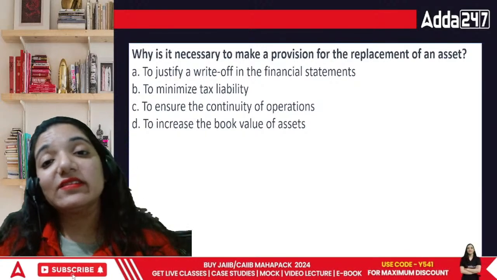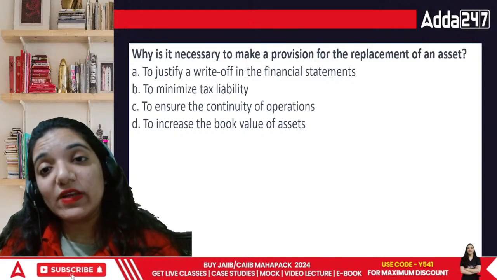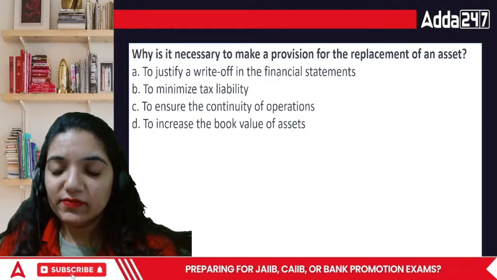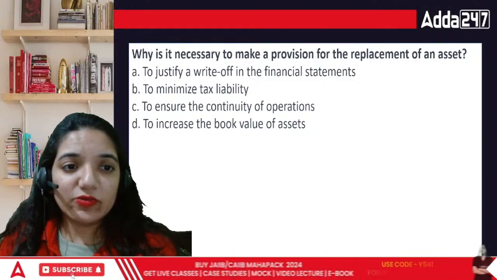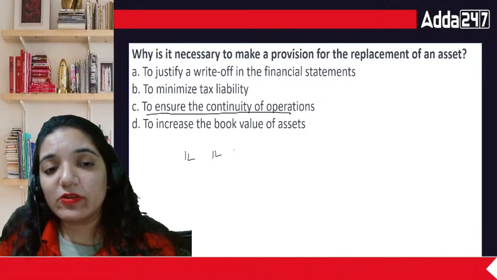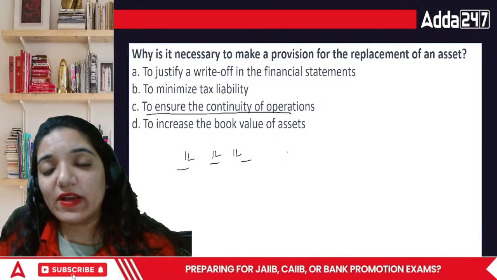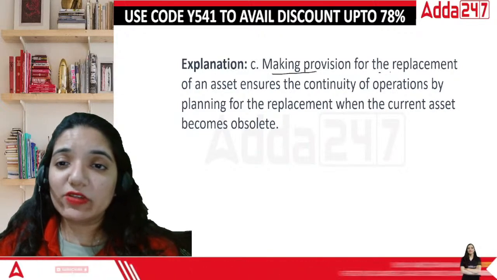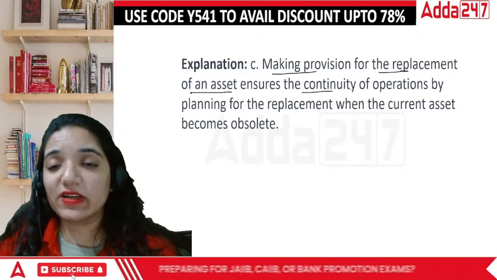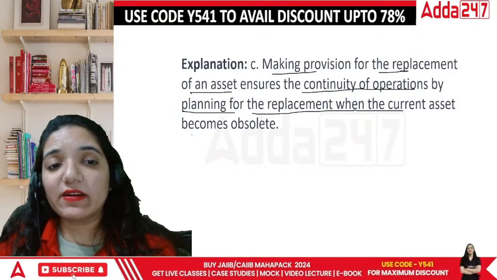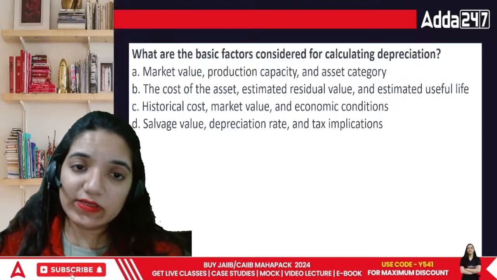So in this case, why is it necessary to make provision for replacement of an asset? It is to ensure the continuity of operations. Obviously, if every year I keep a particular amount separate, after 5 or 10 years this entire amount would be received by us together, and that would be used further. So making the provision for the replacement of an asset ensures the continuity of operations by planning for the replacement when the current asset becomes obsolete.